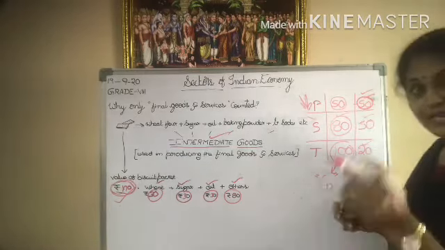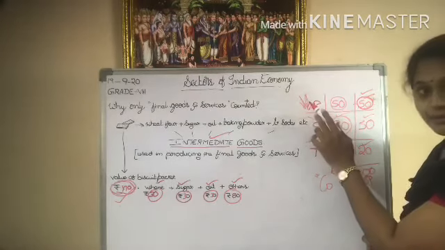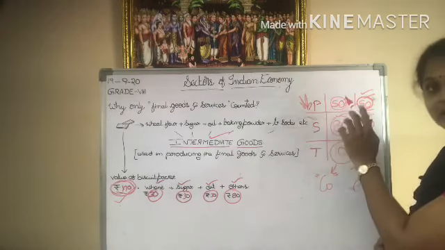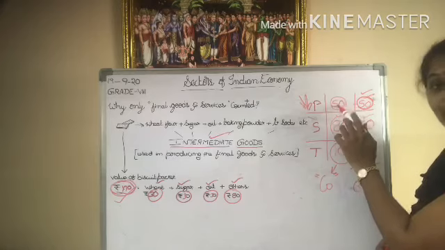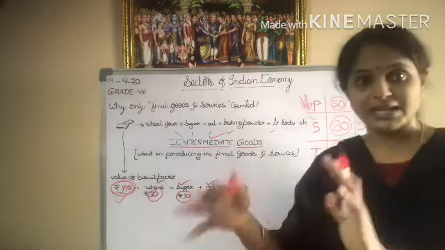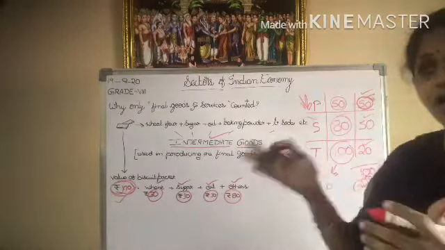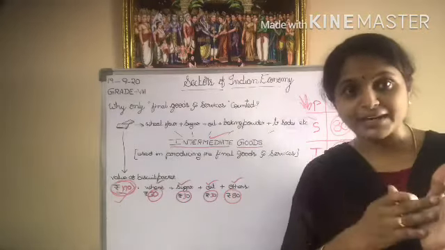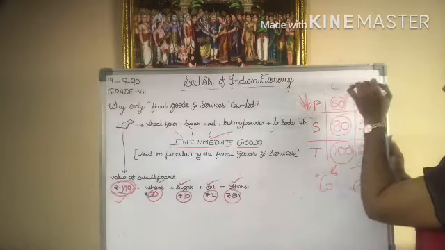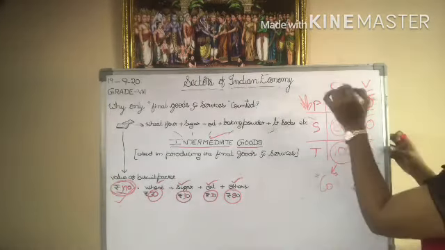Let us suppose in the primary sector a farmer has cultivated sugarcane, and the cost of sugarcane is 50, and the value of the final good is also 50 only, because sugarcane is not processed in any other way, in any other form. Nothing else is added to the sugarcane. So this is the cost of the product and the value of the product. Both are the same in the primary sector.